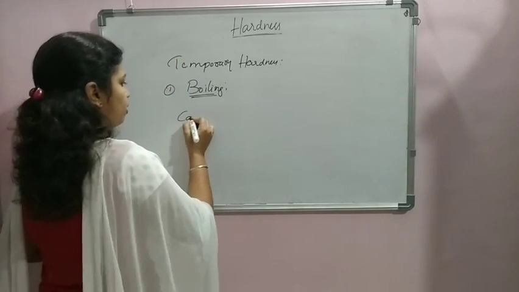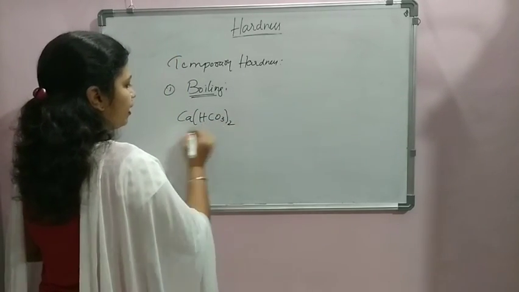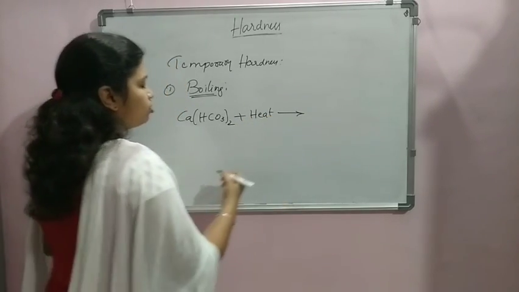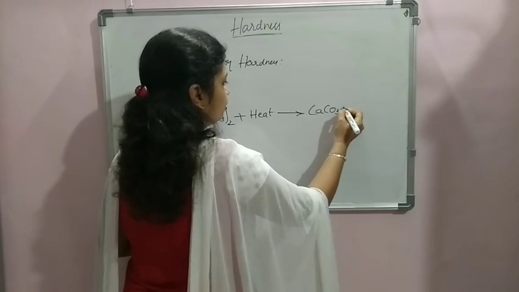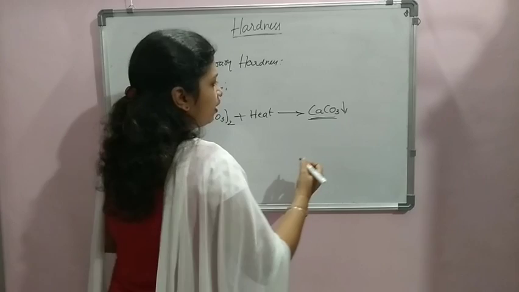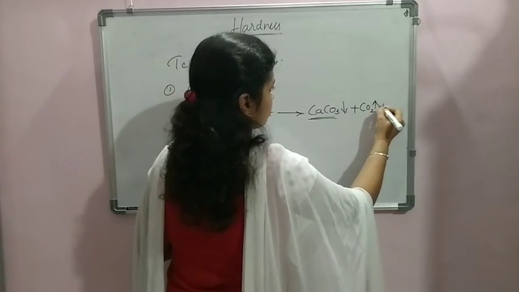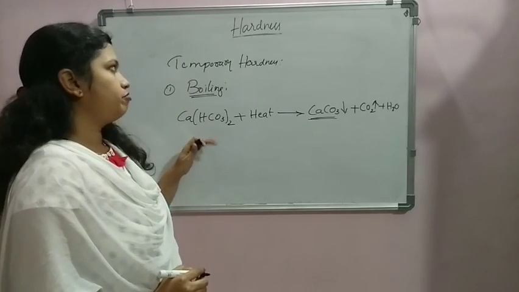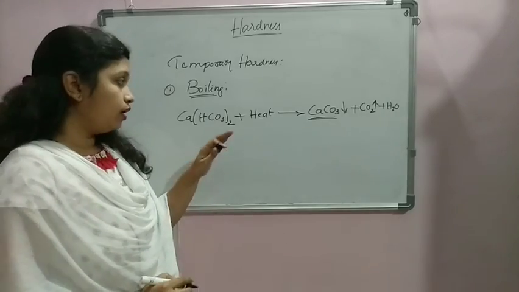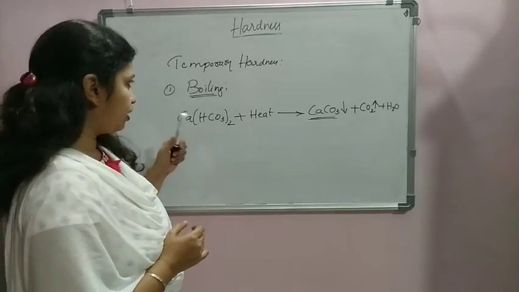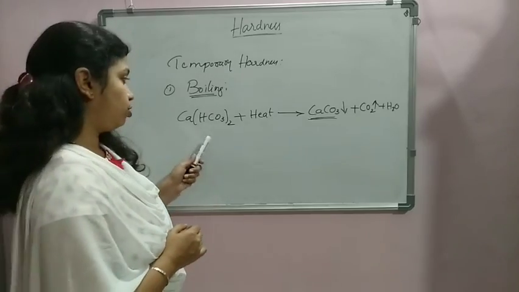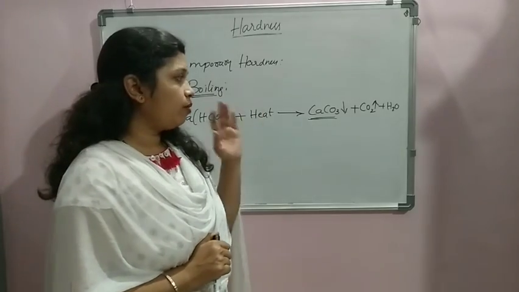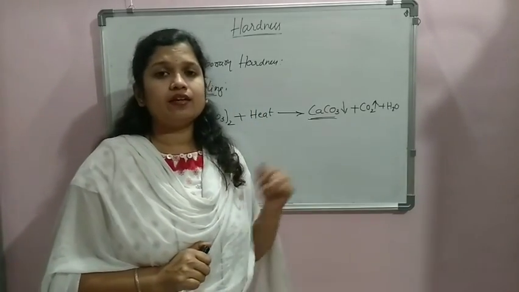When calcium bicarbonate, that is Ca(HCO3)2, is subjected to heat, it gives rise to the generation of CaCO3, that is calcium carbonate, which is readily settleable, plus carbon dioxide plus water. This is the reaction which takes place when hard water having temporary hardness is subjected to heat. This reaction is possible only in the case of calcium, because calcium carbonate is slightly soluble in water. Only when carbon dioxide is present will it readily dissolve in the water.